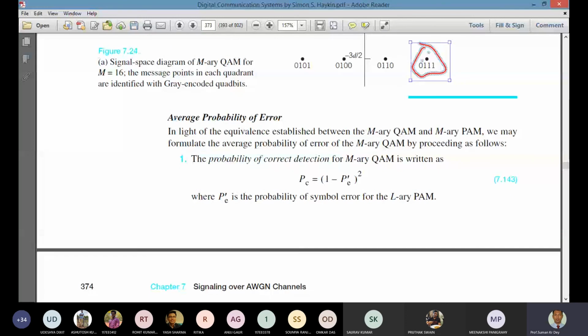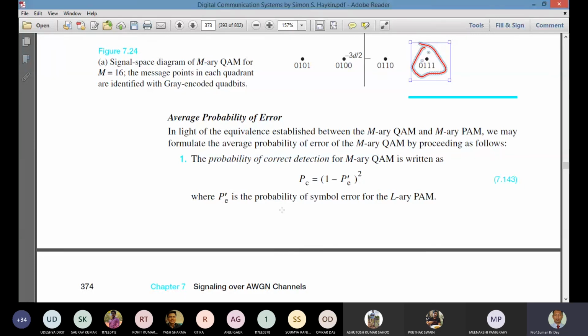Is there any doubt? In the QAM, I just gave the overview because whatever I discussed was already discussed earlier. So when you go through QAM, what are the three things?